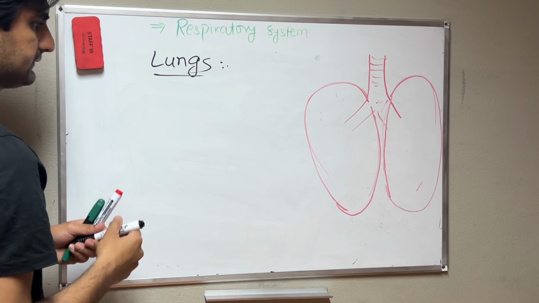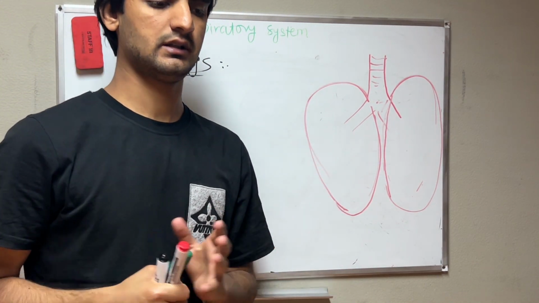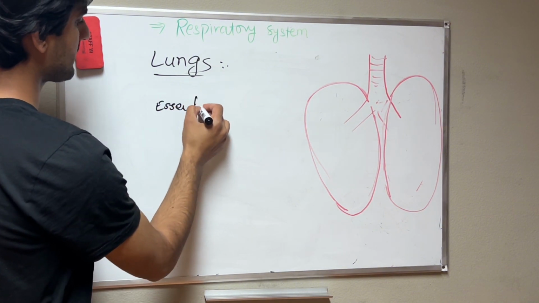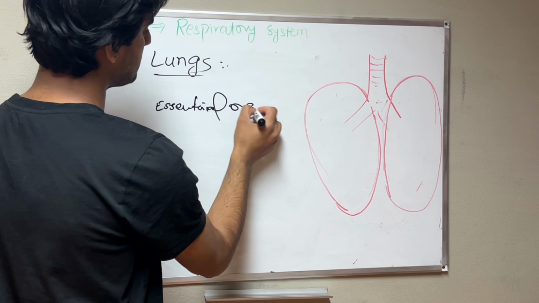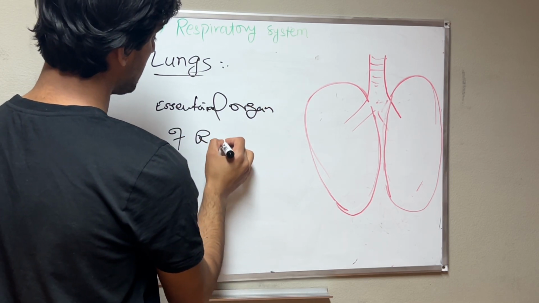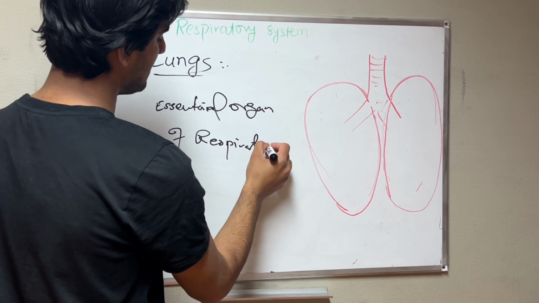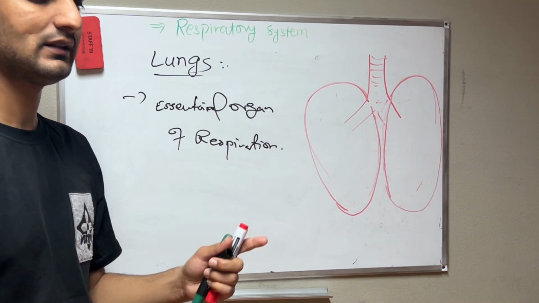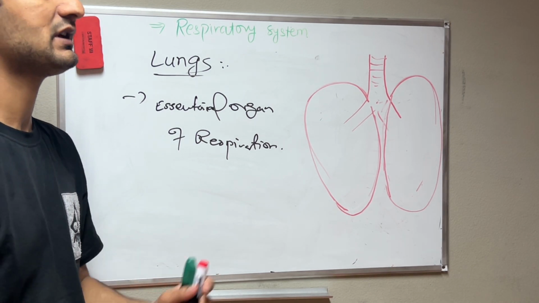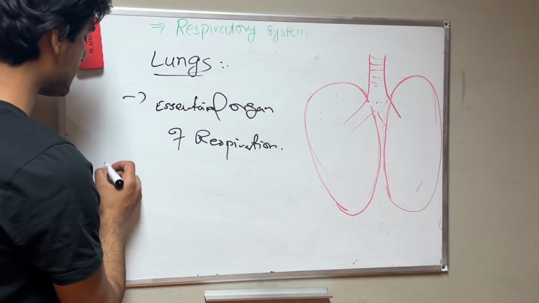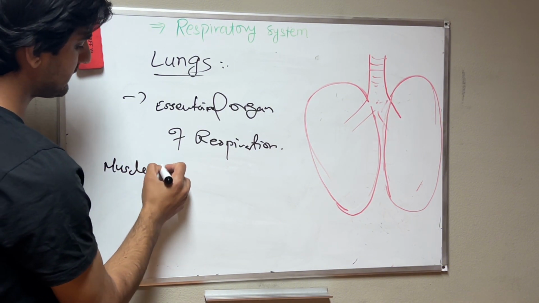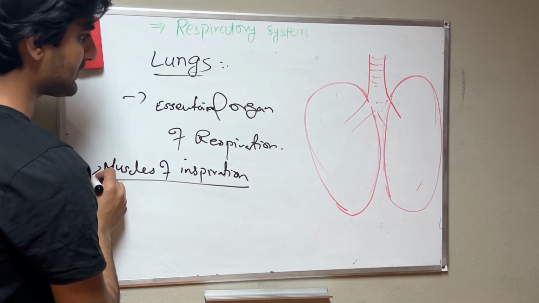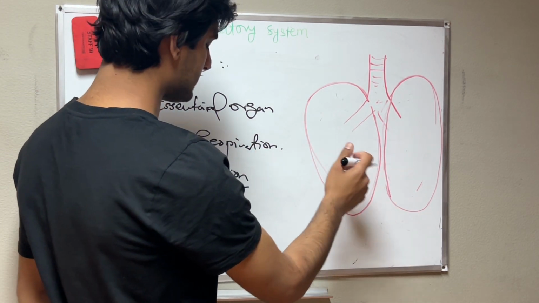This is the lung. First, the lungs are the essential organ of respiration. But it's not only the lungs that take part in respiration. We also have respiratory muscles, like the muscles of inspiration, which expand the lungs and decrease the pressure. Which muscles do we have?